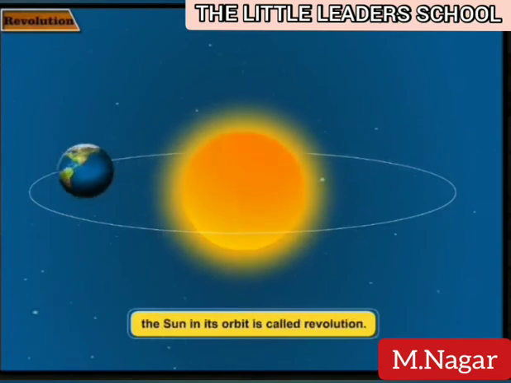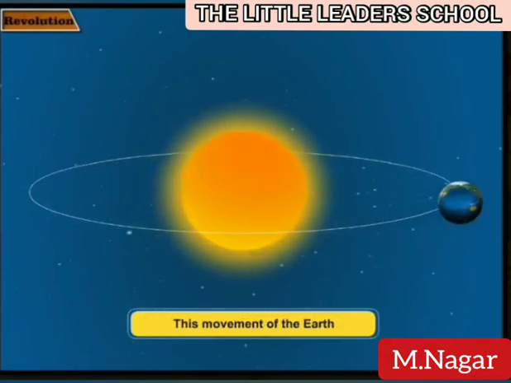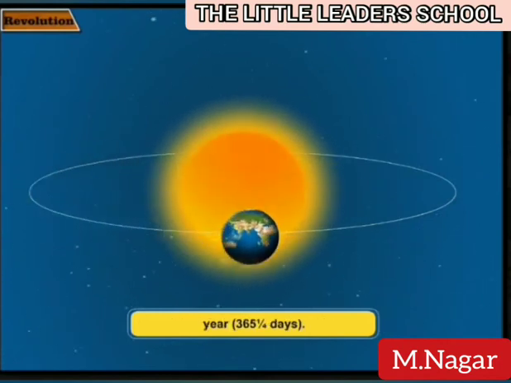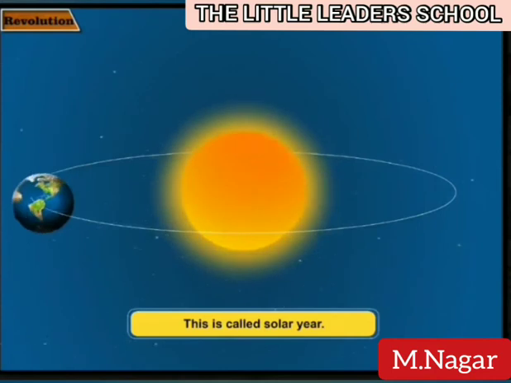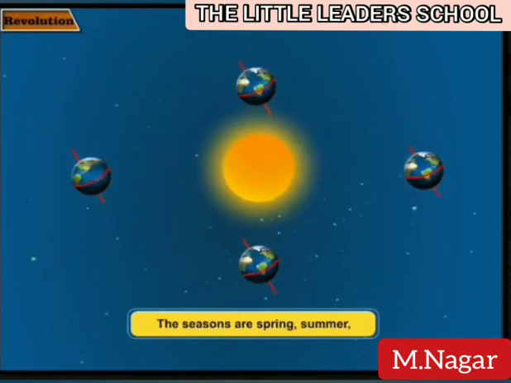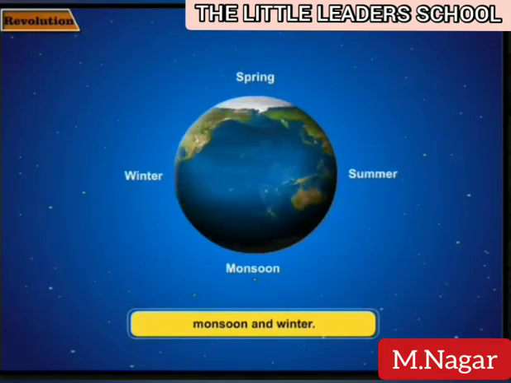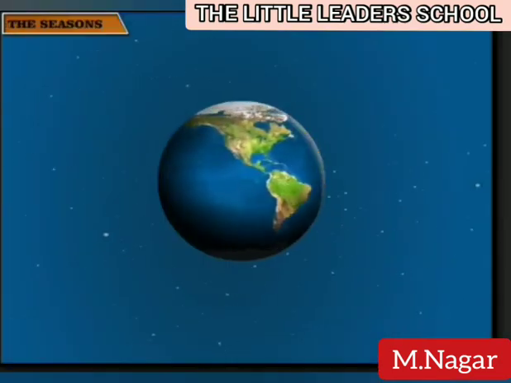Revolution. The movement of the Earth around the Sun in its orbit is called revolution. This movement of the Earth is also from west to east. The period of revolution is 1 year. This is called a solar year. This causes the different seasons of the Earth. The seasons are spring, summer, monsoon and winter. These are the 4 seasons.